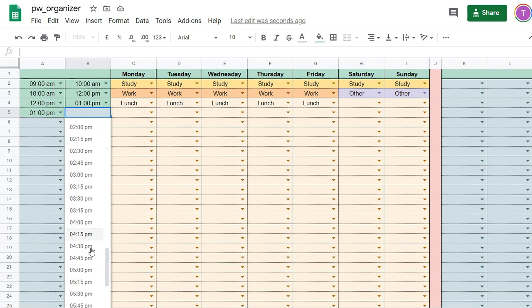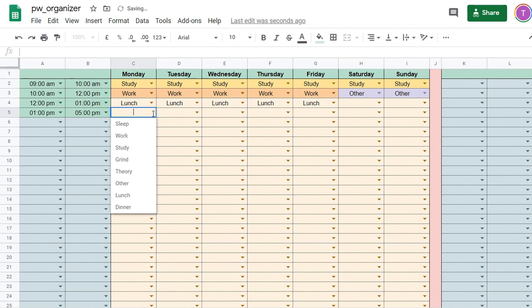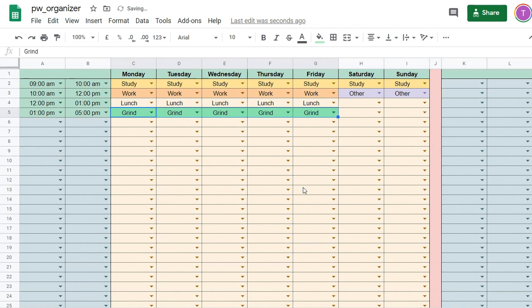So let's choose 1 p.m. and 5 p.m. and let's choose grind. There are shortcuts as well. For example, you could just drag along like this after selecting the bottom right of the cell.